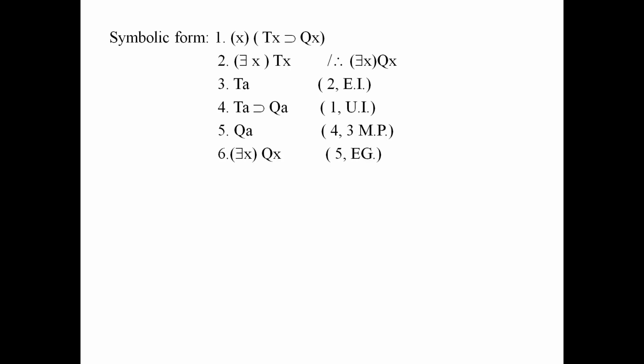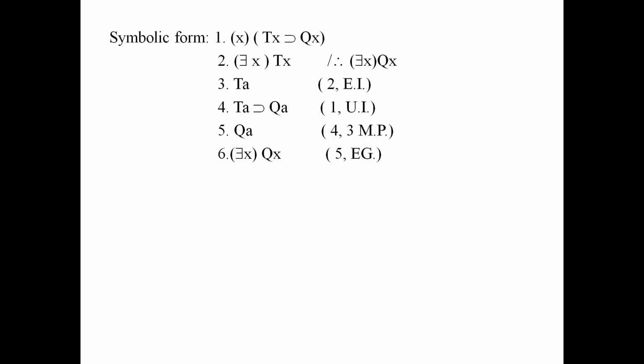Second, EI. Then fourth, when I am applying the rule of UI, I have to use the same constant, because to maintain the uniformity throughout the exercise, so that I can use the required rules of inference. So here again I will get TA horseshoe QA. First you are applying the rule of UI.